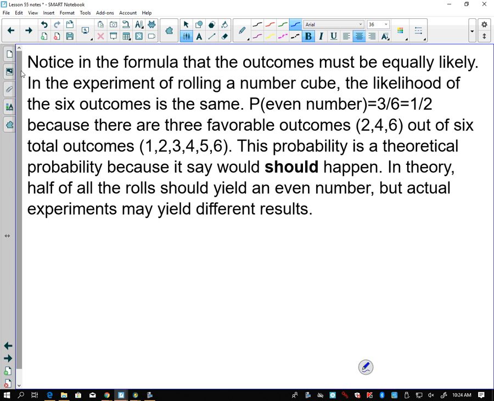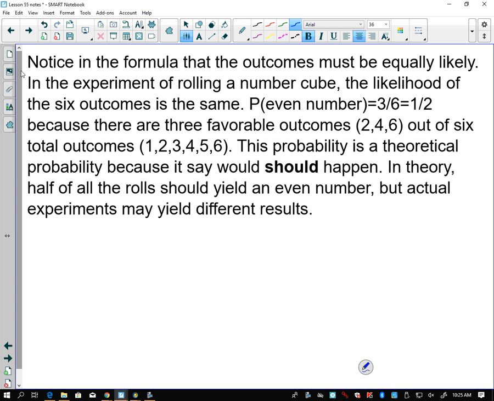For instance, every time I flip a coin, I should get a heads, then a tails, then a heads, then a tails. But does it always happen that way? Even on a fair coin, is it possible to get heads, heads, heads, heads? It's possible, which would not meet our probability. It would break the probability, but it does happen. So until we flip the coin, our 50-50 chance is theoretical. Does this make sense?